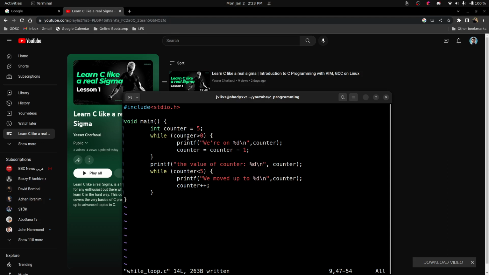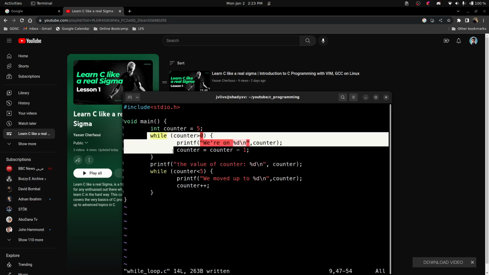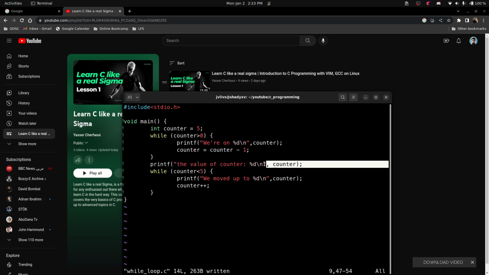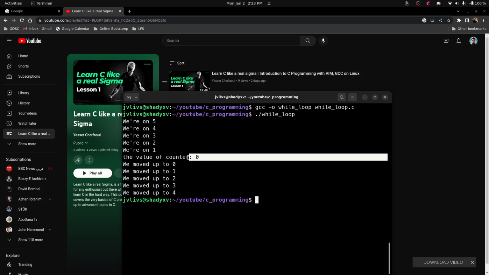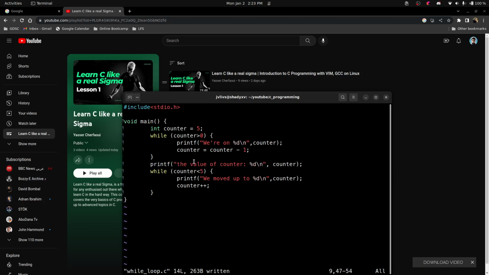So here it stopped, and we wanted to see what value stopped the first loop, so we inserted this line of code. After executing the code, the value was 0, and that was good evidence for our argument.